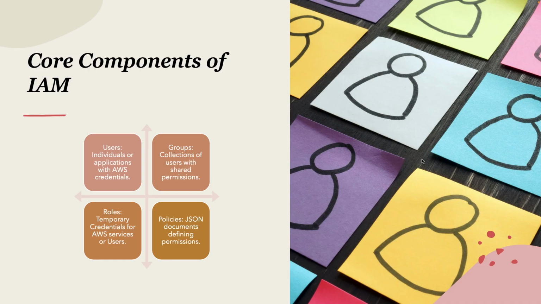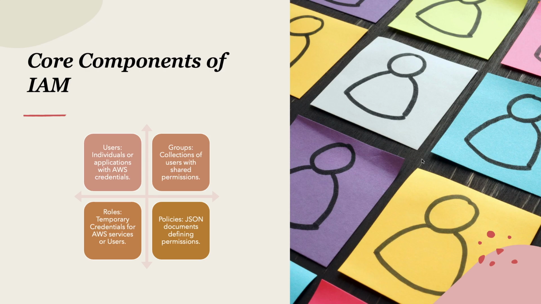There are some core concepts of IAM. Generally, users, groups, roles, and policies are the core concepts of IAM. Users are just individuals like you and me who can access AWS services according to the level of access they have. Coming to groups, a group is nothing but a collection of users with shared permissions.